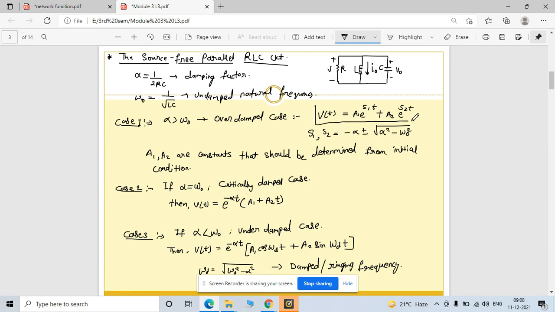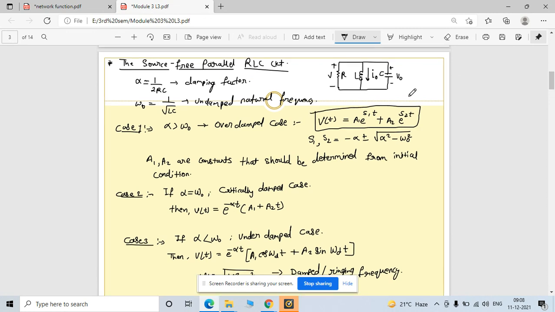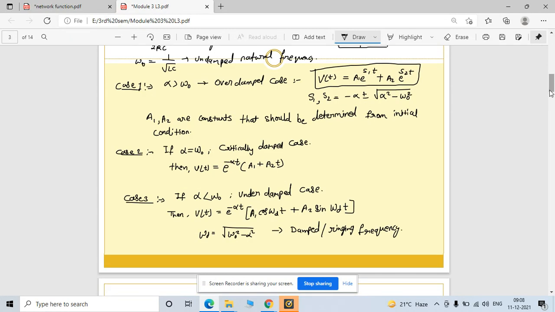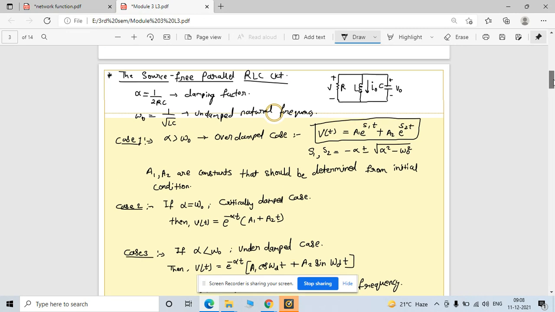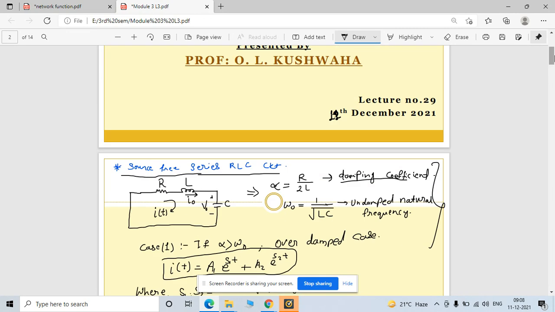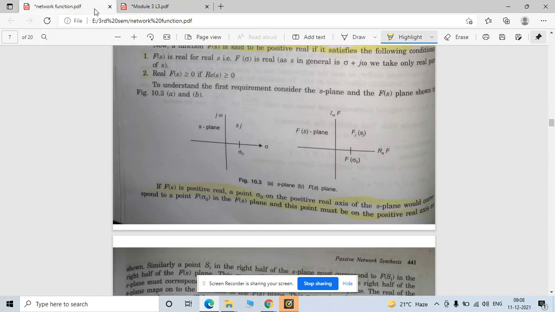This equation is taken. So these are the different types of conditions. You can also analyze your circuit with the help of this. Today I'm going to discuss some more points regarding this network function.